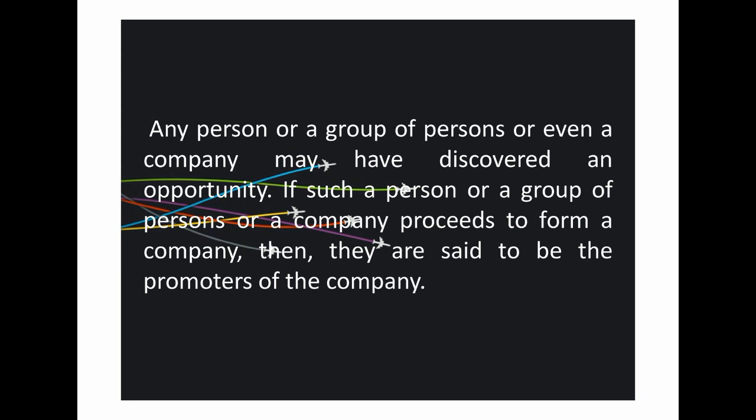So this promotion begins with somebody having discovered a potential business idea. A business concern will discover a potential idea. There are lots of business opportunities. So what a business concern has to do is select one best business opportunity which is available in the market. Like, there are a lot of opportunities.